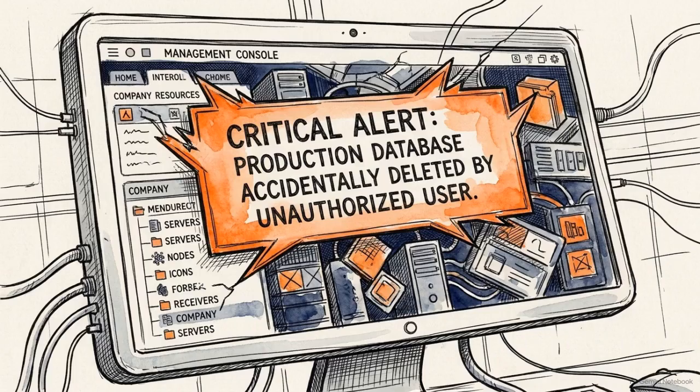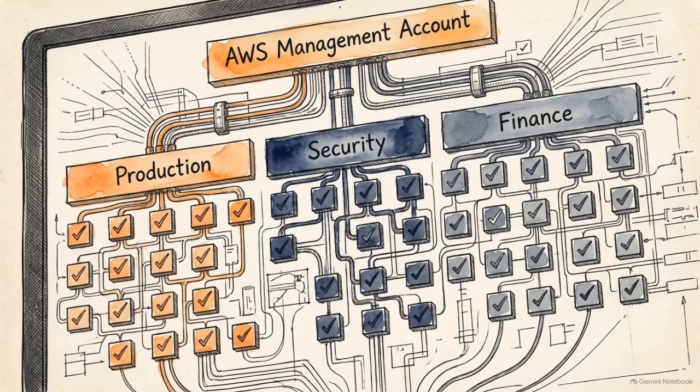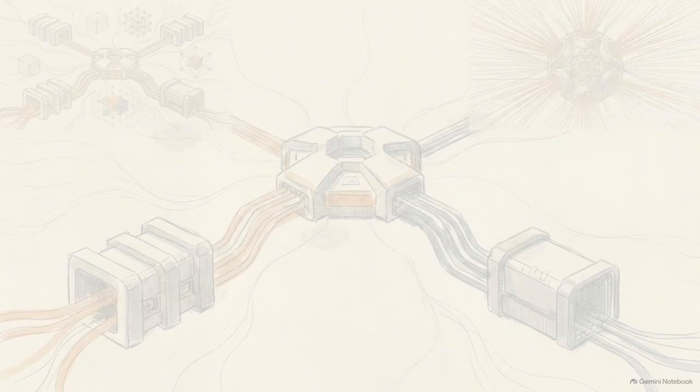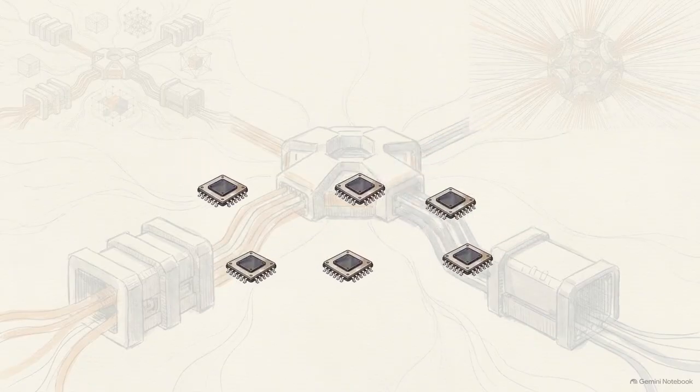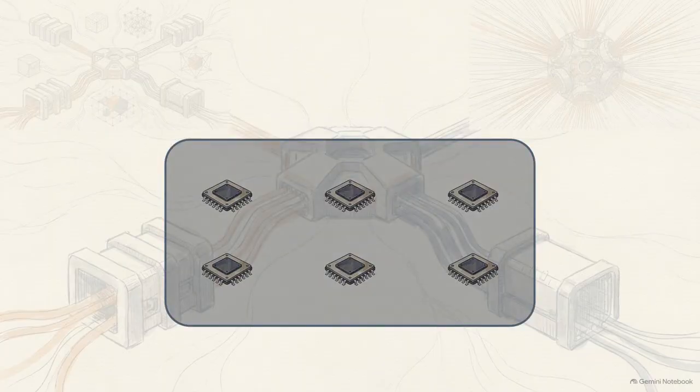Operating a massive enterprise out of a single account is an inherent risk. We have to move to a multi-account strategy, utilizing AWS Organizations to centrally manage billing and strictly control access via service control policies across the entire company. This animated diagram shows our new perimeter. Instead of one account, we now have an overarching AWS Organizations bounding box that securely wraps multiple isolated AWS accounts.